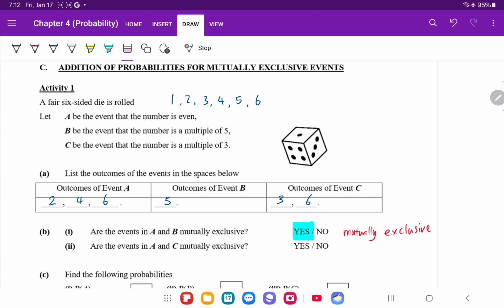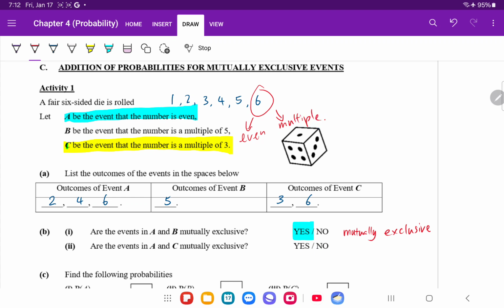Now what about events A and C? In the sample space that's provided, where you see the outcomes 1, 2, 3, 4, 5, and 6, can you have a number that is both even and also a multiple of 3? Now you realize we are talking about the element 6. 6 actually is both even and it is also a multiple of 3.